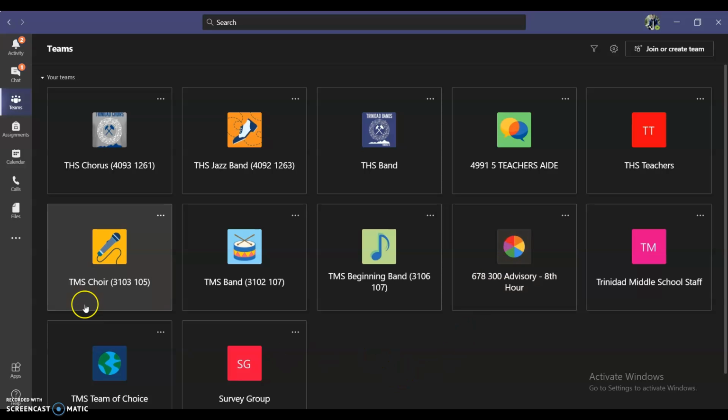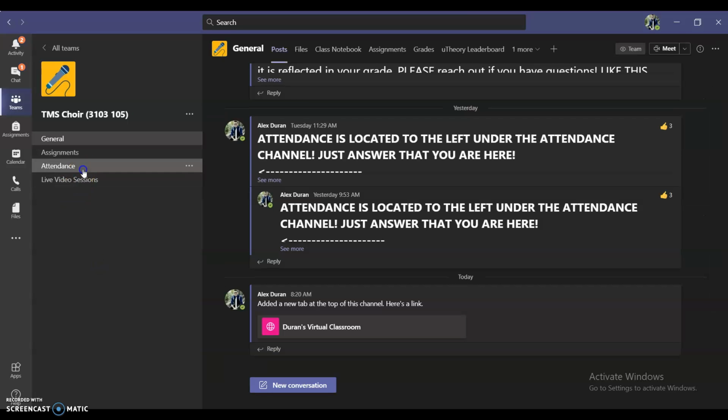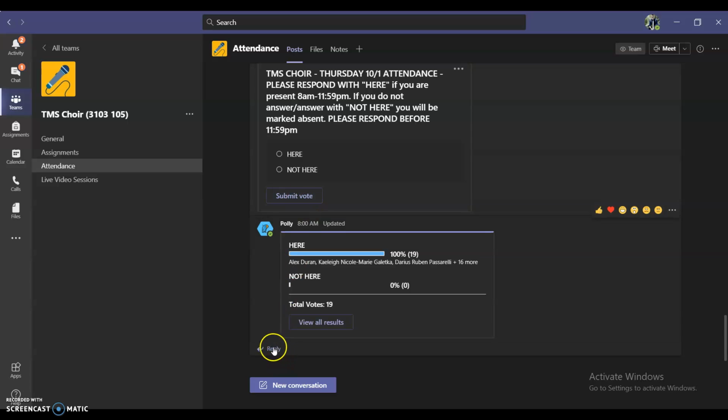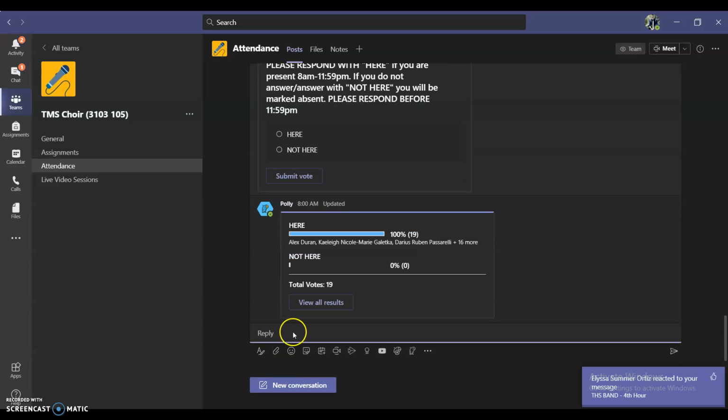Now, if for some reason it's not letting you vote, all you're going to do is comment. You'll hit reply and you'll say it is not working, but I am here. If that doesn't work, but it should be working for everybody.